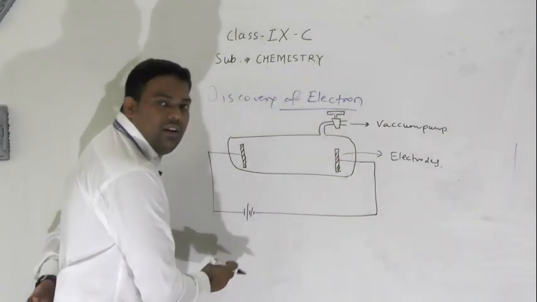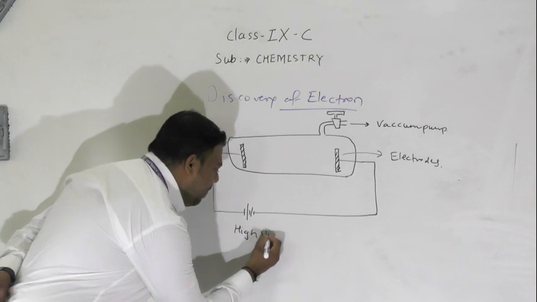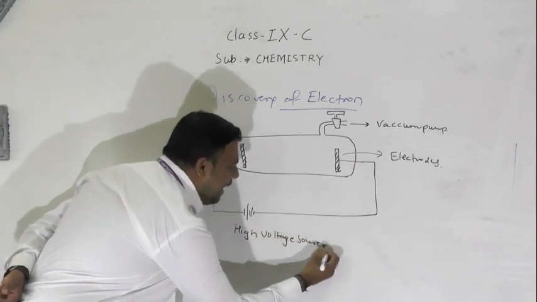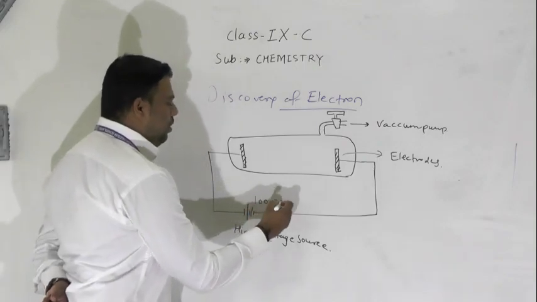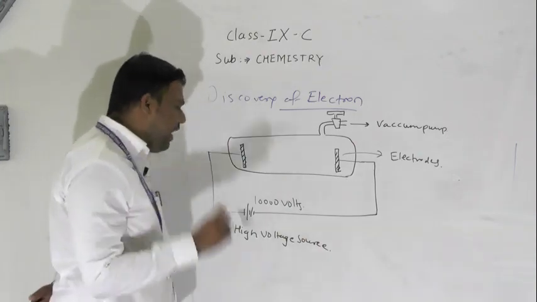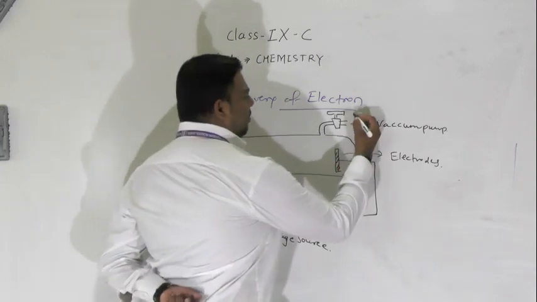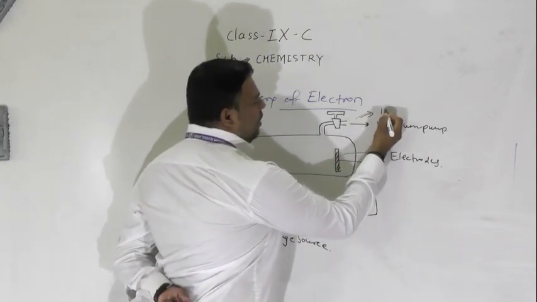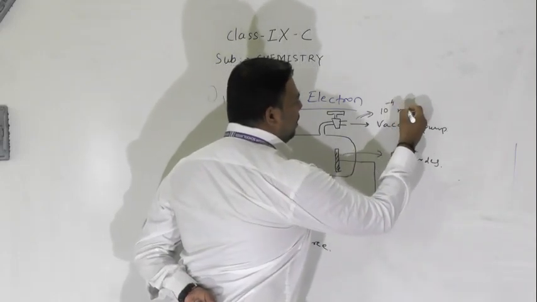Okay, now here is the high voltage source. And that source is about 10,000 volts. How much? 10,000 volts. That much high voltage source we have to apply. Now here, the pressure we have to apply is about 10 raised to minus 4 mm of Hg.